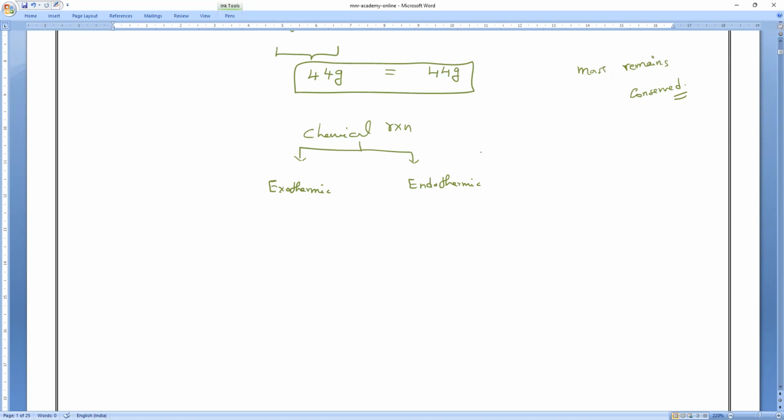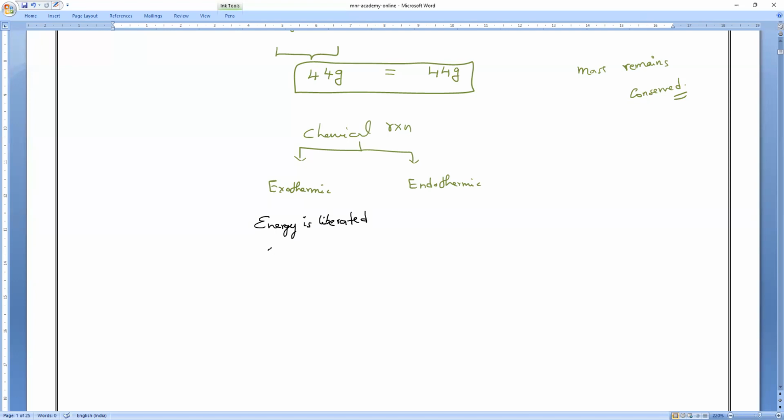Exothermic means, keep it in mind, everybody, a chemical reaction in which energy is liberated. What do you mean by liberated? Generated, released, produced. These all have the same meaning.